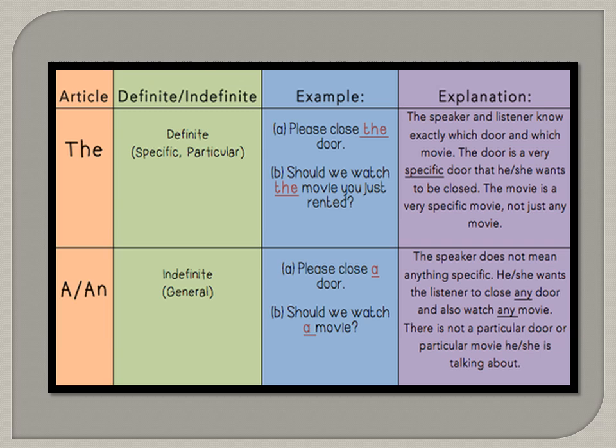This is a chart to make the concept of articles more clear. Definite article the: specific and particular. For example, I am reading out the blue boxes. For example, please close the door. It is again understood, or it is again particularly spoken, that please close the door.